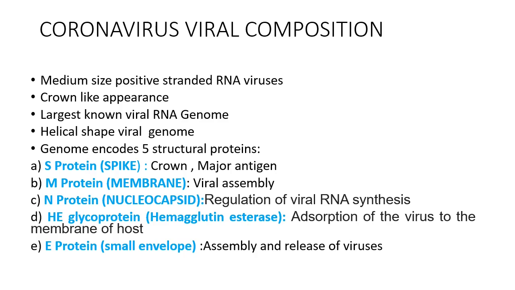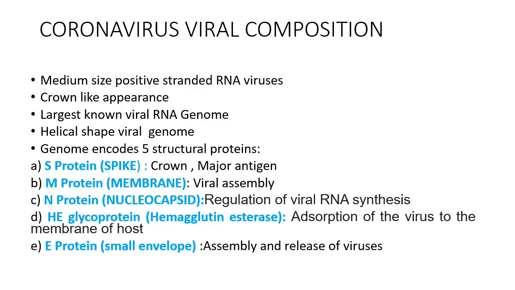This is the slide which we have already discussed, the coronavirus composition. It is basically a medium sized RNA virus, and it has the largest known viral RNA genome. Next, there are five structural proteins: the S or spike protein, then the membrane protein which plays a role in viral assembly, the nucleocapsid protein which plays a role in viral RNA synthesis, then the HE glycoprotein, and then the E protein.